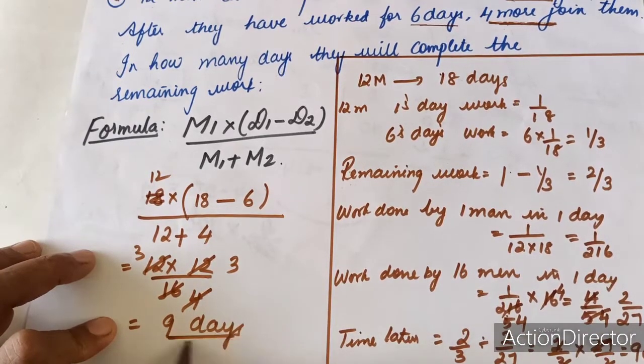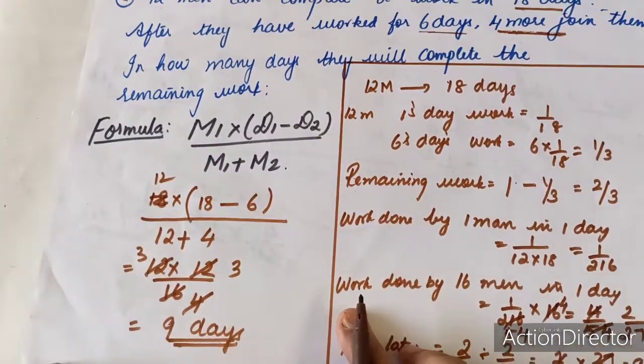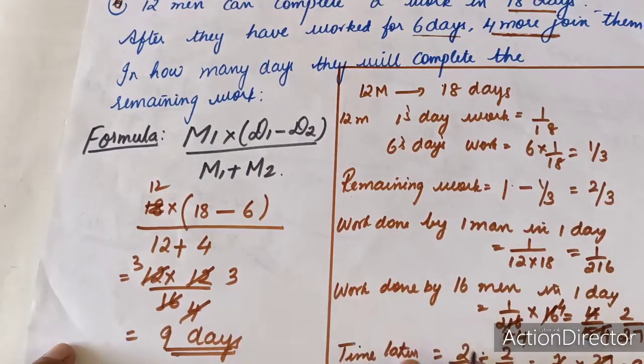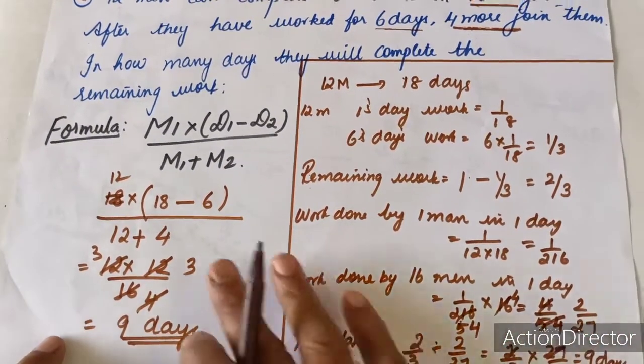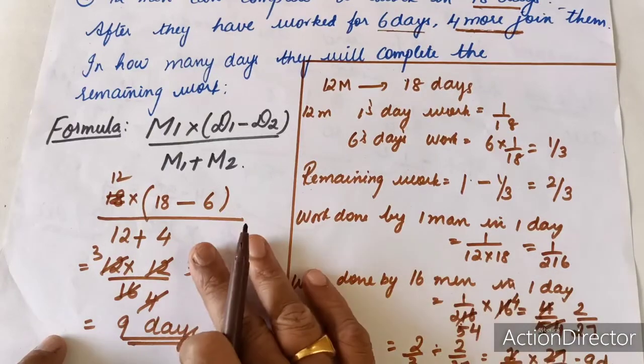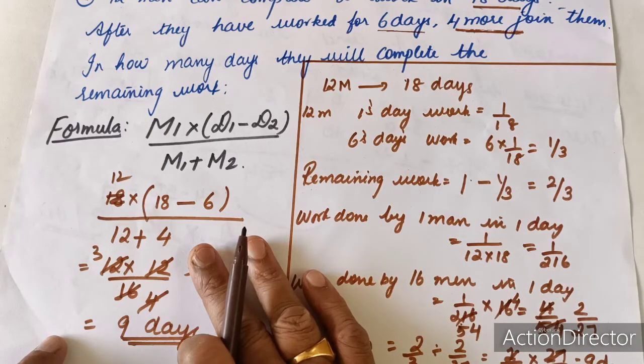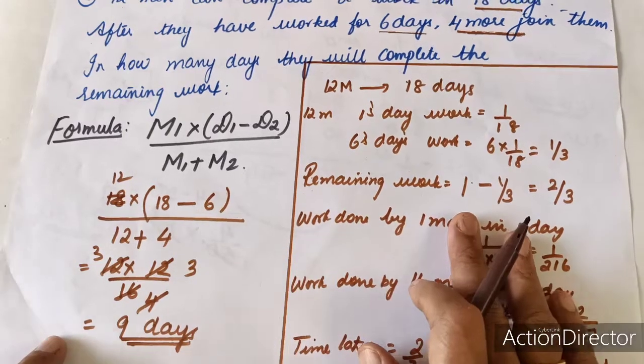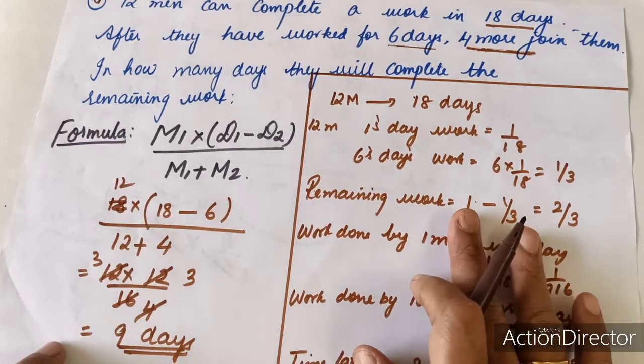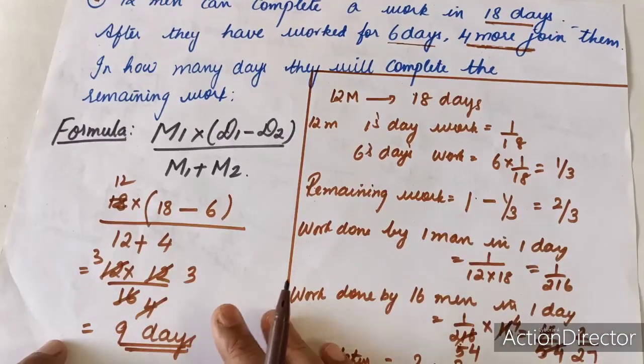So if you remember the formula, it will be very easy for you to do it in the competitive exam. So both the methods you should remember, the traditional method always and also the shortcut method. Traditional method you do for understanding the concept. Formula you can use for getting the quick answer.